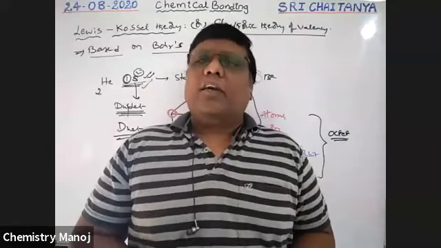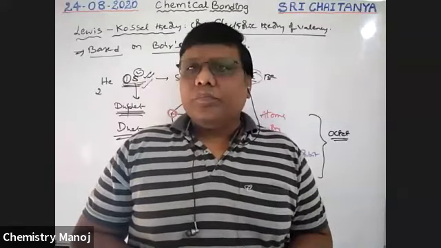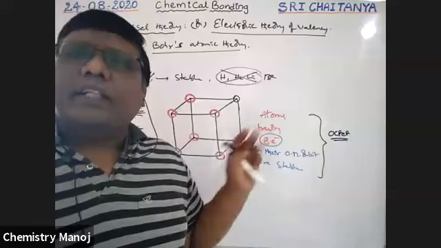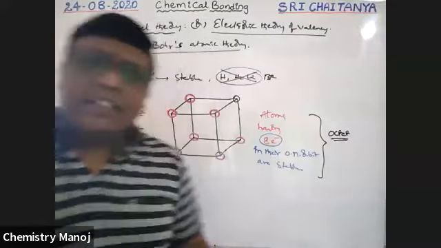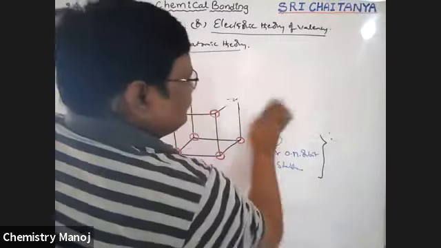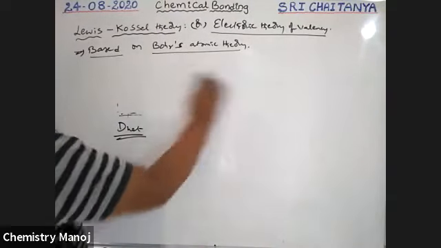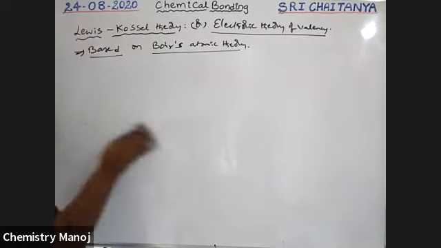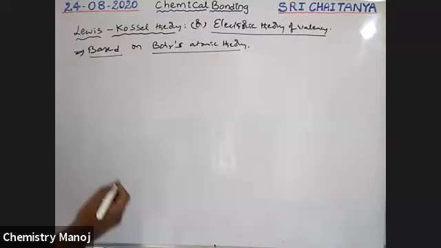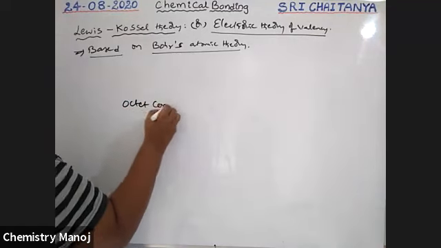Every atom of an element tries to attain an 8 electron configuration by losing electrons, gaining electrons, or sharing electrons. See here, 3 ways to attain this 8 electron configuration. So octet configuration.